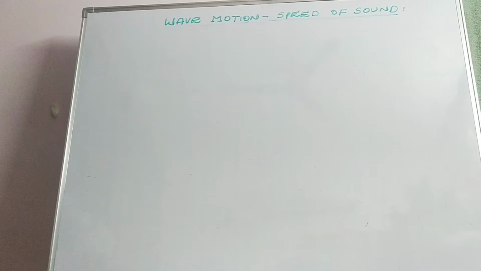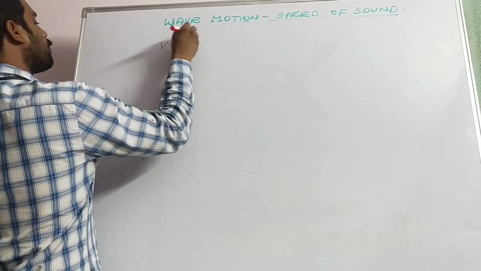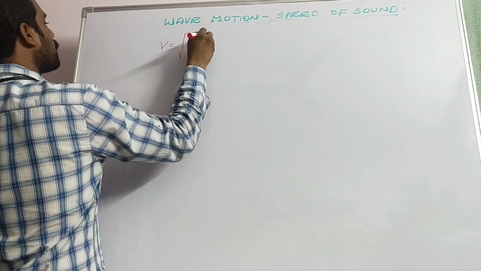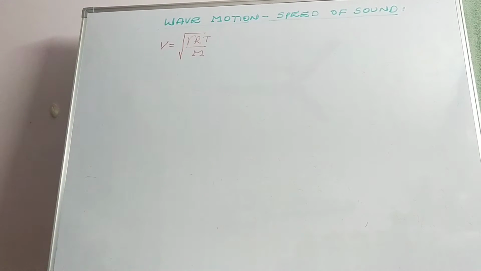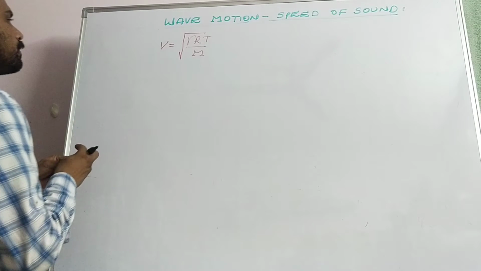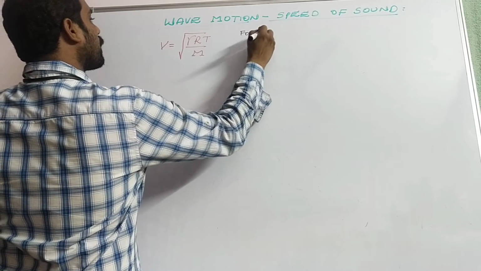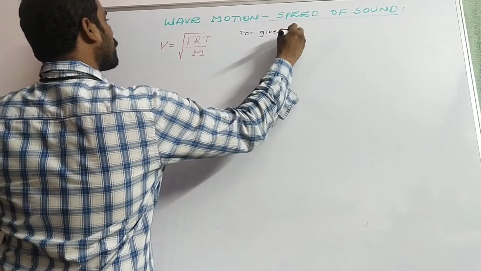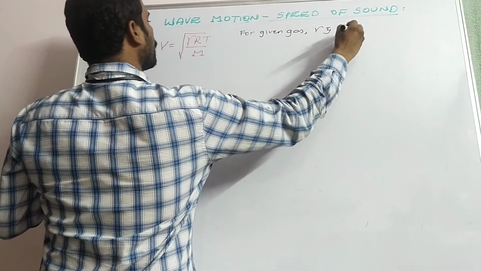So we have the expression v is equal to root of gamma RT by M. Now for a given gas, gamma as well as molecular weight is constant.